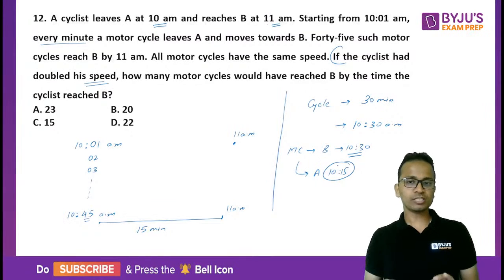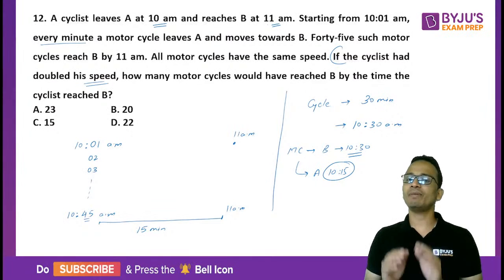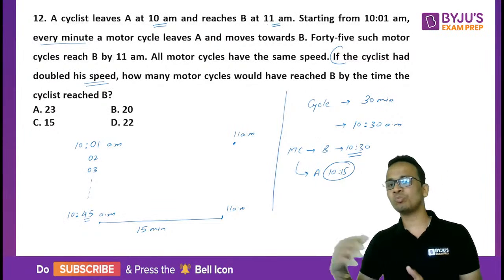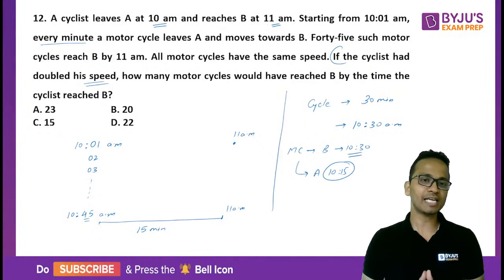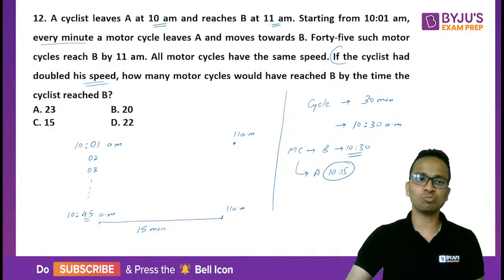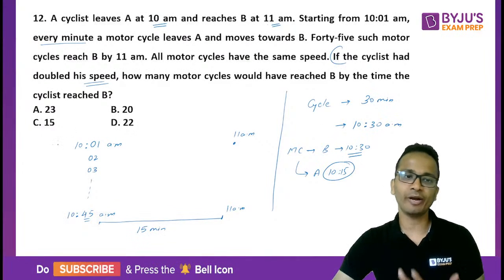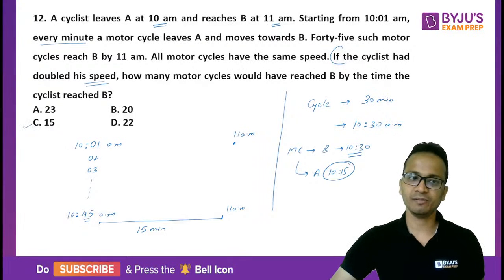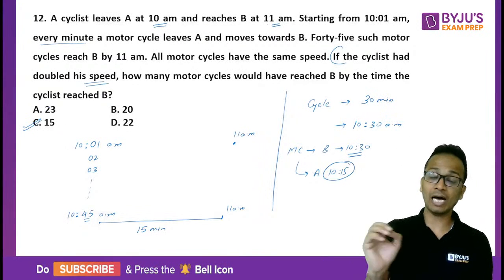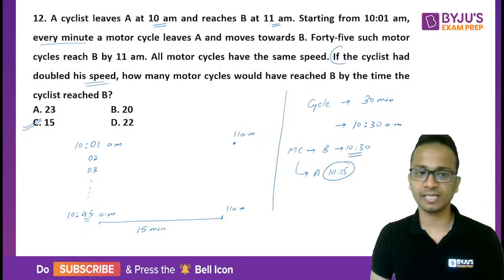So those motorcycles which leave point A by 10:15 could reach point B by 10:30. So how many motorcycles? There will be 15 such motorcycles that will reach point B till the time the cyclist reaches point B. So the answer will be 15 in this case.